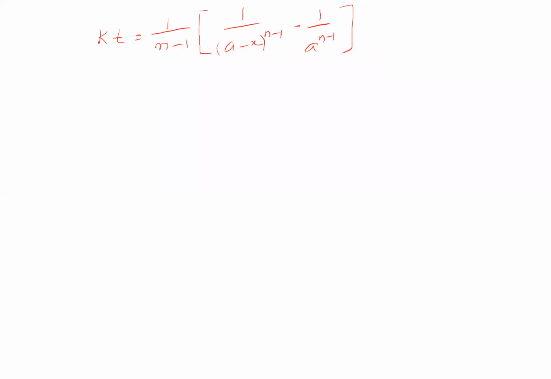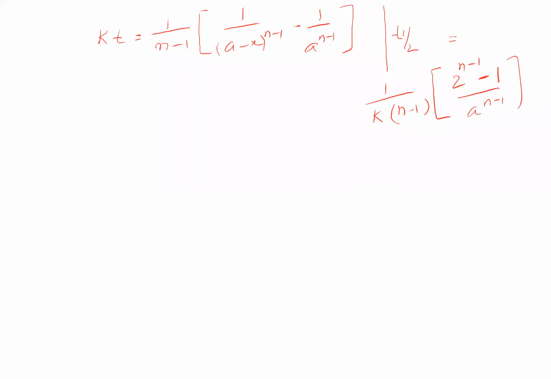When it comes to half-life for nth order reaction, it is equal to 1 by k into n minus 1, into 2 to the power of n minus 1 minus 1, by a power n minus 1.